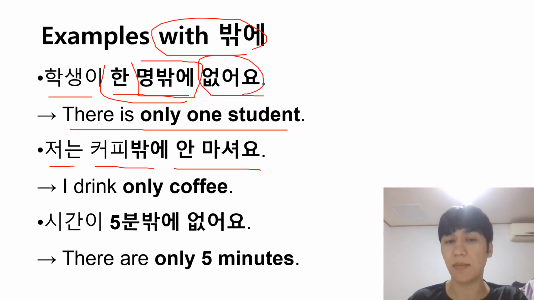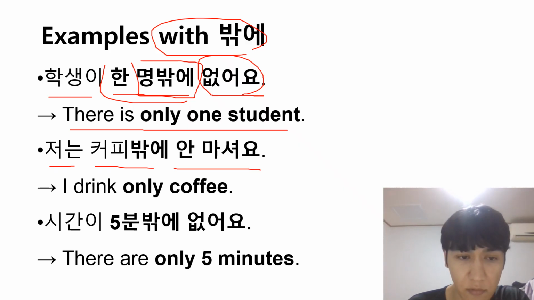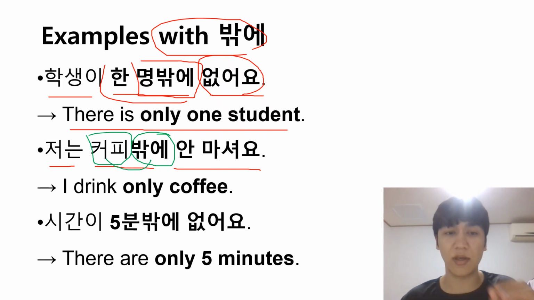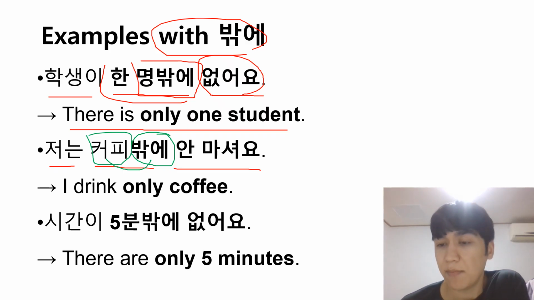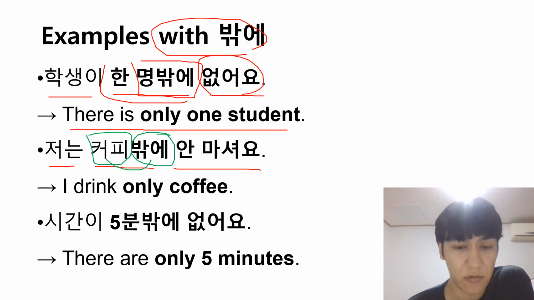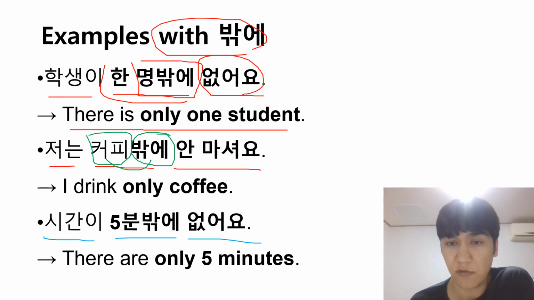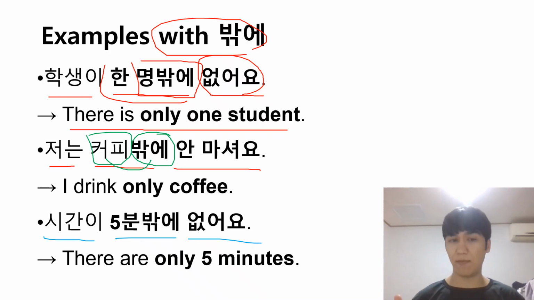The second sentence, 저는 커피밖에 안 마셔요. 저는 커피밖에 안 마셔요. So I drink only coffee. I drink nothing but coffee. So here as well, as you can see, there's coffee, right? And we used 밖에. So 커피밖에 안 마셔요. We didn't separate it. So I drink nothing but coffee. I drink only coffee. And the third example is 시간이 5분밖에 없어요. 시간이 5분밖에 없어요, which means there are only 5 minutes, or I have only 5 minutes.